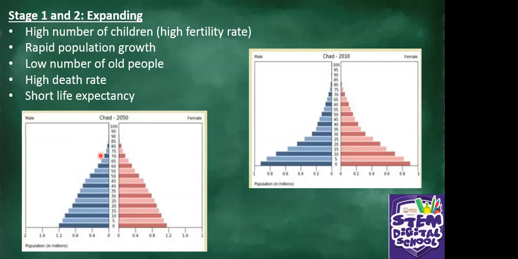So for example, this country, Chad, it's an African country. So these pyramids are showing the population for Chad. So for 2010, and then this one will be for 2050. So there's a low life expectancy. People do not live that long. So that is stage 1 and 2. It is expanding.